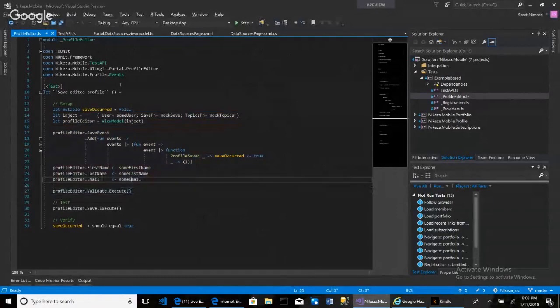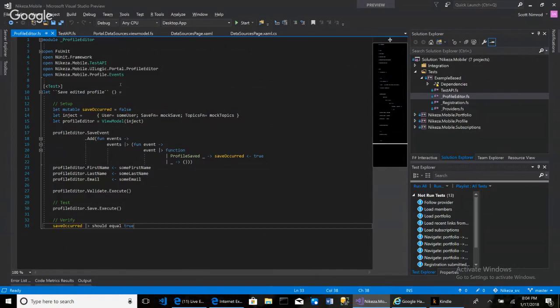But before I even start writing a test, let's really examine this test. This test is called Save Edited Profile. This will always have 4 stages: setup, test, verify, and teardown. Well, the teardown is really destroying objects within the memory, the heap, and that's done by our common language runtime or the garbage collector.